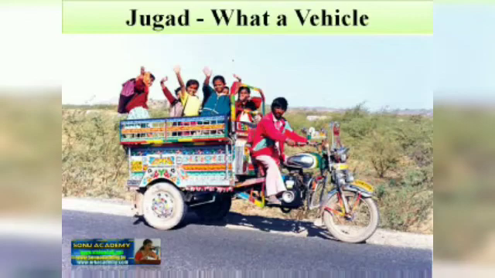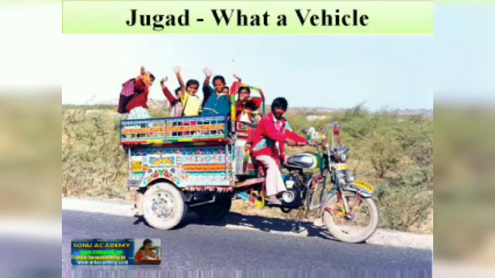After the bicycle ride, there is another type of ride, and it is a very interesting ride. It is about Jugaad. What is Jugaad? Jugaad is a vehicle that looks like a motorcycle. Here you can see the front side of this vehicle looks like a motorcycle and has a carriage made of wood attached behind it.